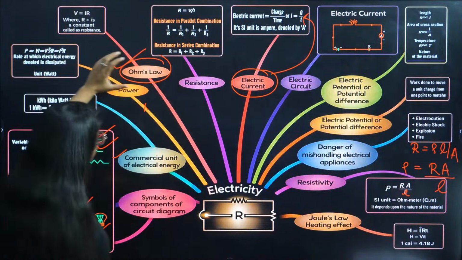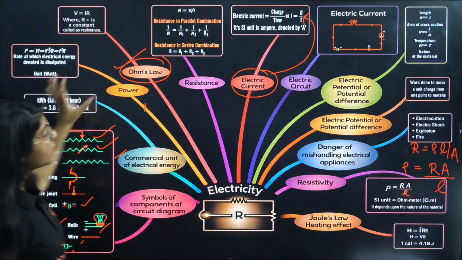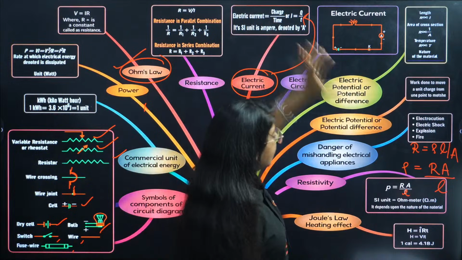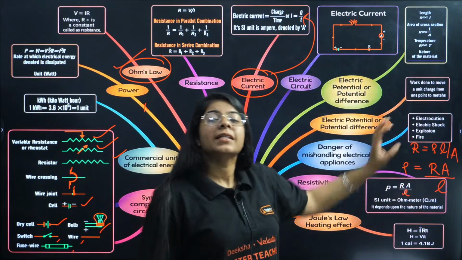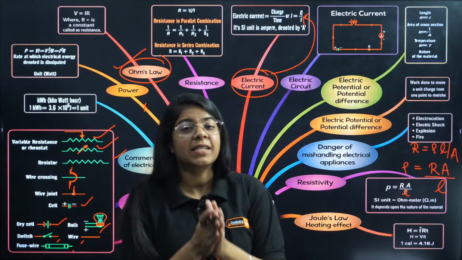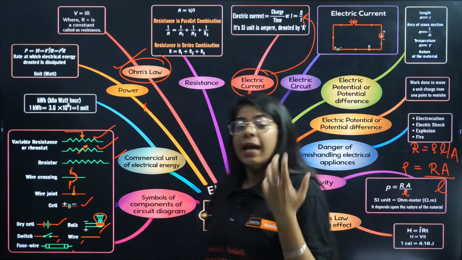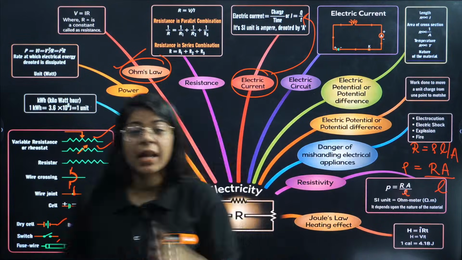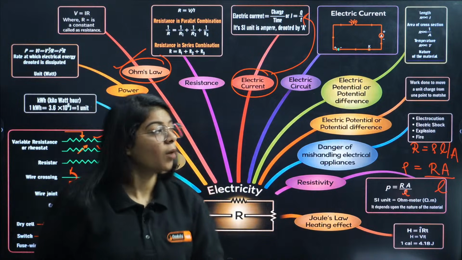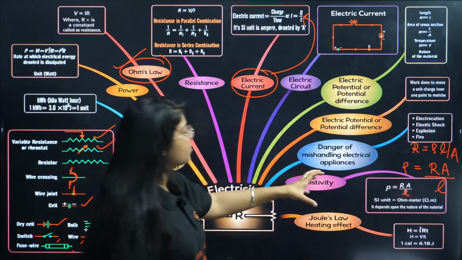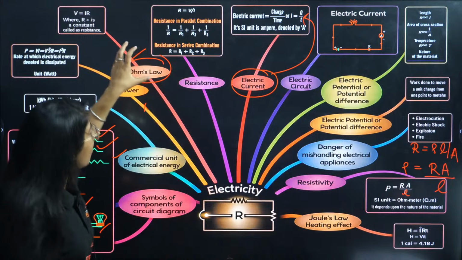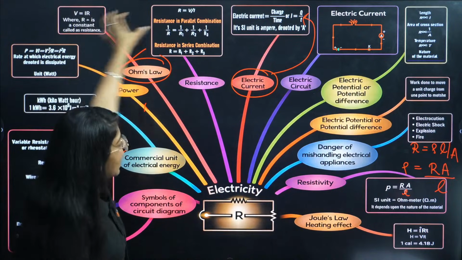So we are done with Ohm's law, all the basic symbols and circuit, current and resistivity, correct? These are some of the basic things that you need to remember for the chapter electricity, correct? Now moving on to some of the topics. This resistance we have studied, okay? Leading from Ohm's law, we have V, I, R.